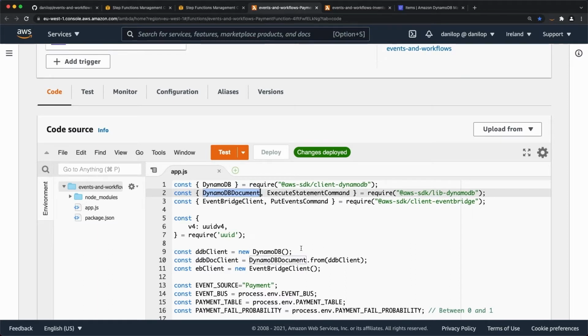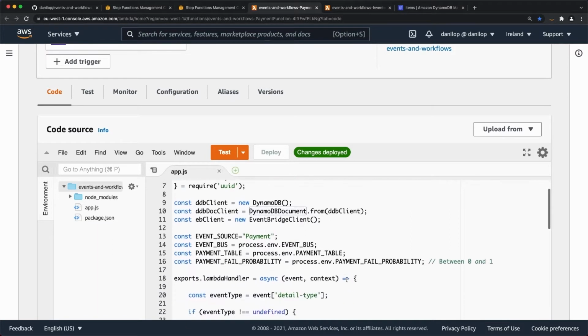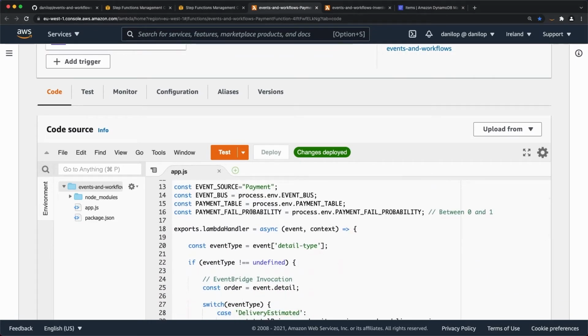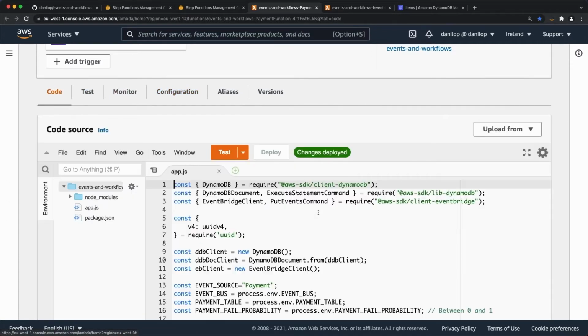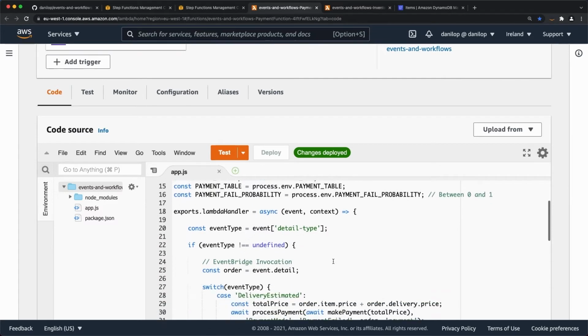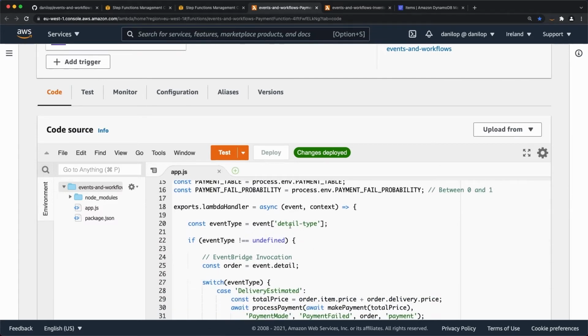with JSON and DynamoDB. And if you see, I have an environment variable called payment fail probability that tells me the probability of a payment failing, to simulate errors. Currently, if we look into the environment variables, this is set to 0.5, so 50% chance that a payment fails or passes through. And then when we look at the event, all these microservices can work both with EventBridge and step functions with the API gateway.